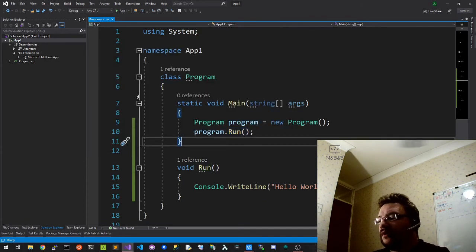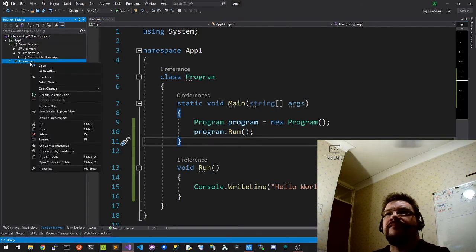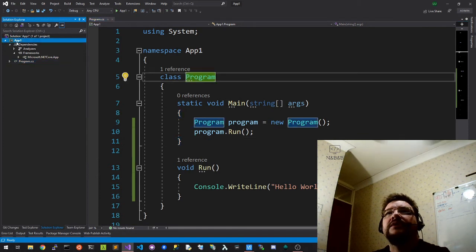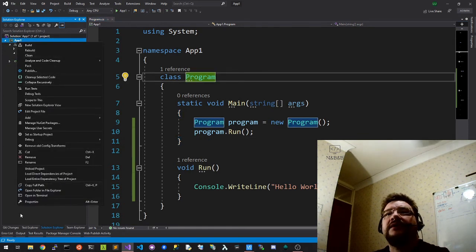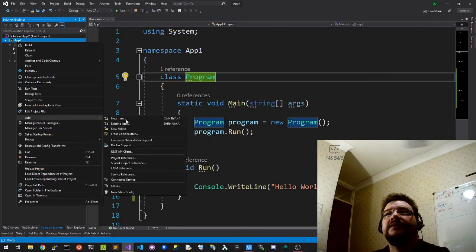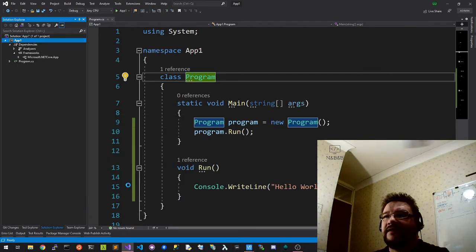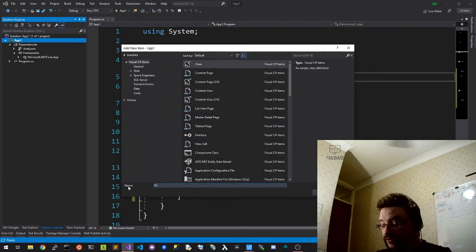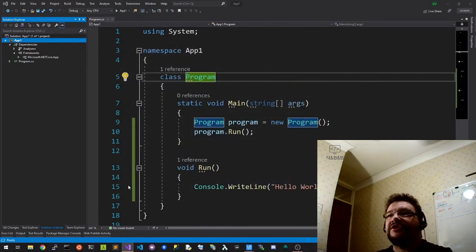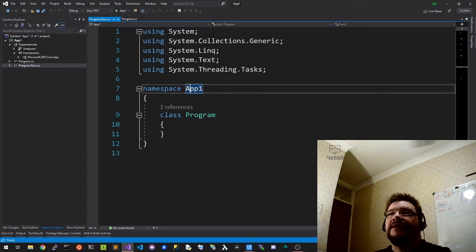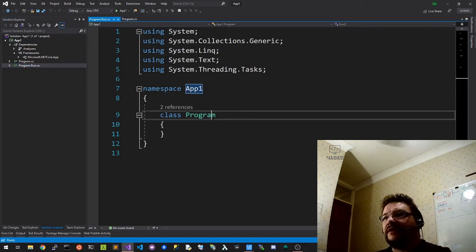So that's great. We can also create another file. Now C#, no, we're good. Add class. And we're also going to call this program. But we'll call it program.run because that's where we actually want the name of the file. File name is here. Now, it's in the same namespace. It's called the same thing.